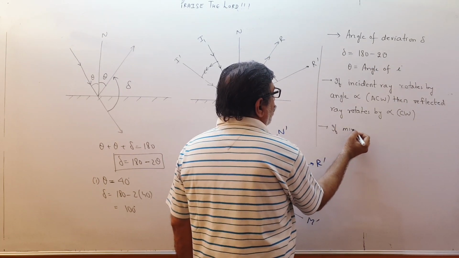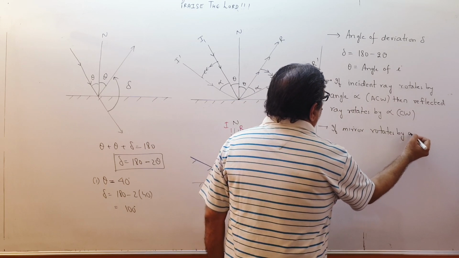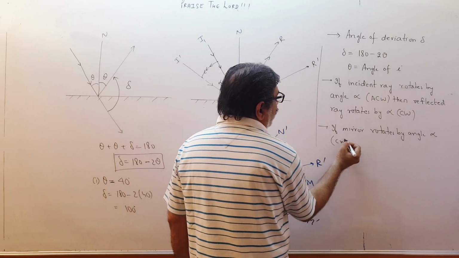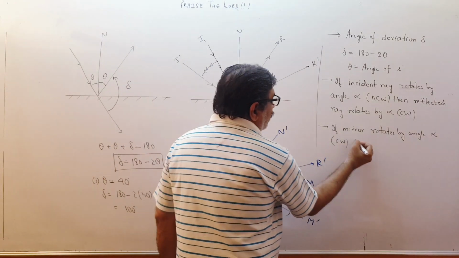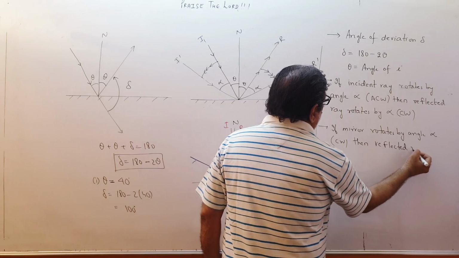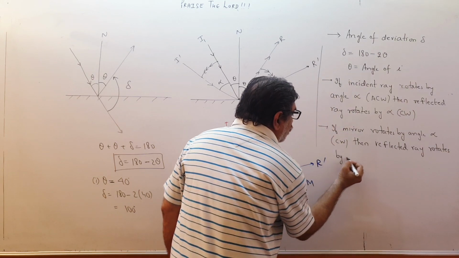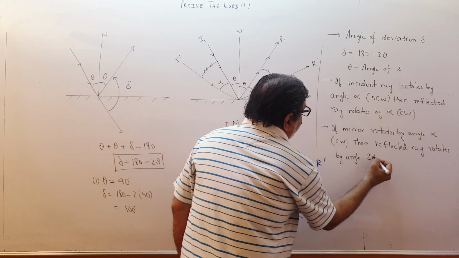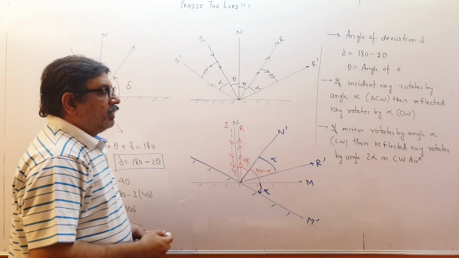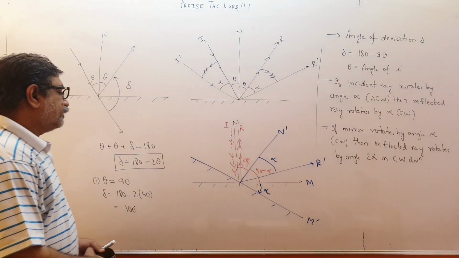If the mirror rotates by angle alpha in clockwise direction, see, this was clockwise movement, then the reflected ray rotates by angle 2 alpha in clockwise direction, that is, in the same direction. These 3 points we have seen. Please pause and copy, children.